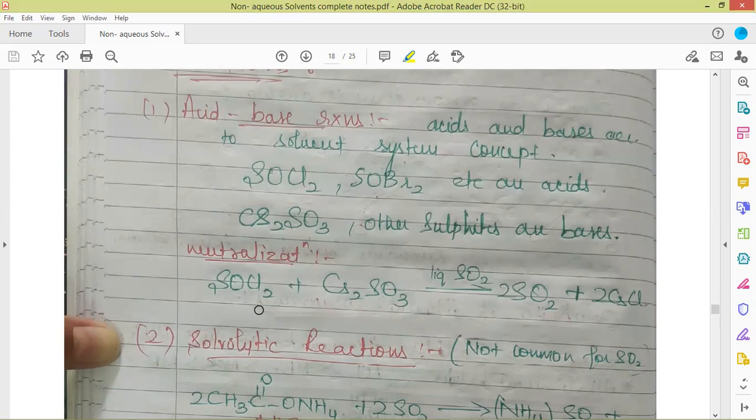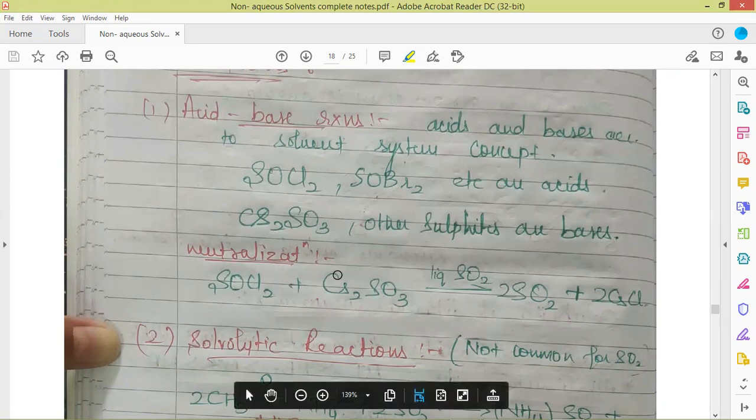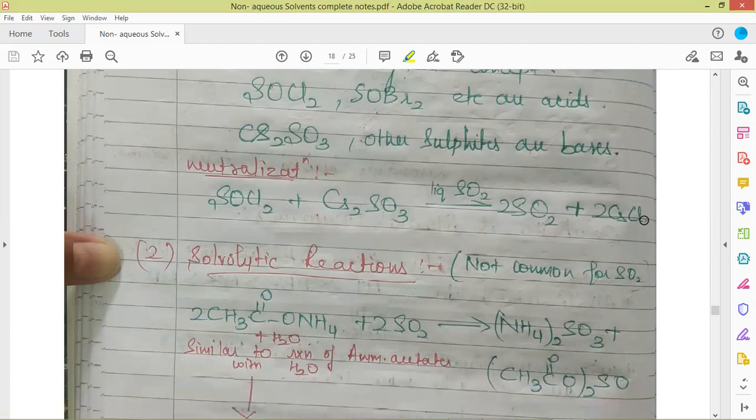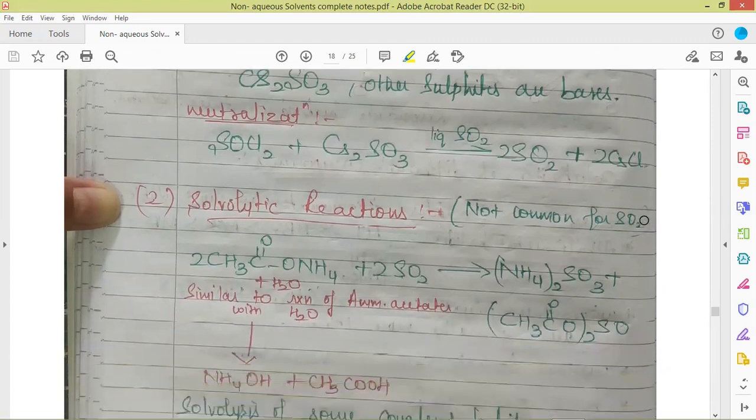This is the neutralization reaction between liquid SO2 acids and liquid SO2 bases. The solvent here is liquid SO2, and we get sulfur dioxide and salt formation, that is cesium chloride. Now coming to the solvolytic reactions.